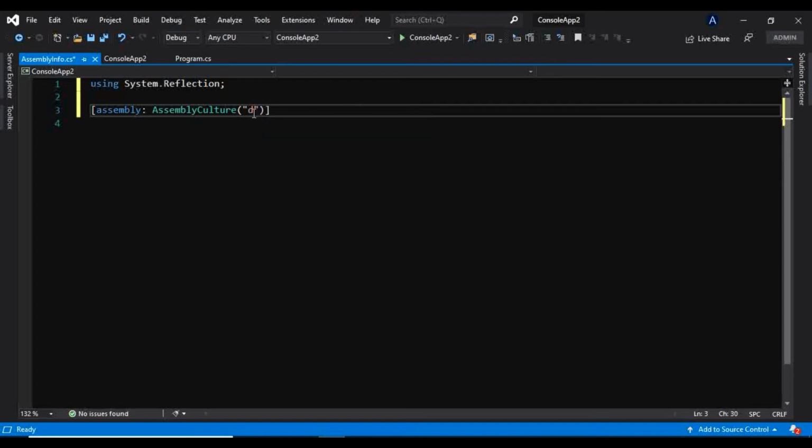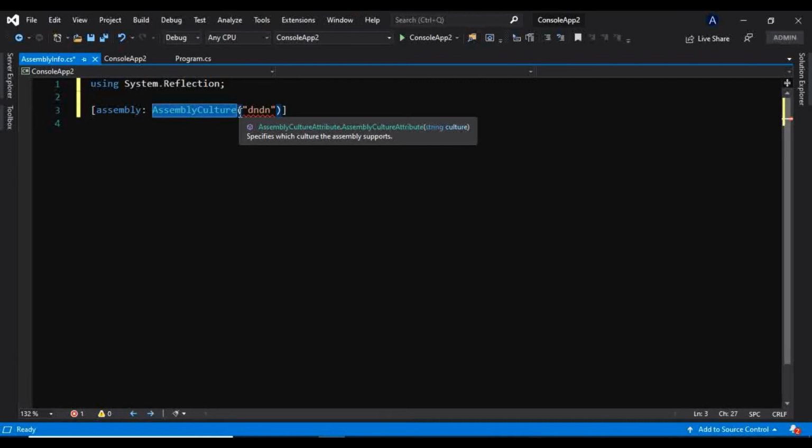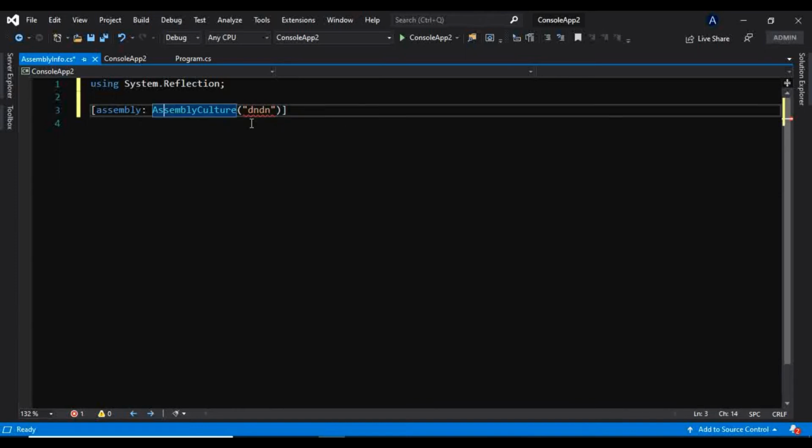But if you type something in this, then this assembly will have some culture, and that assembly will be dependent on that culture only, and it will also be called a satellite assembly. The compiler uses this attribute to distinguish between a normal assembly, that is the main assembly, which contains only the main application and resources regarding that application, and the satellite assembly, which contains culture-specific resources.